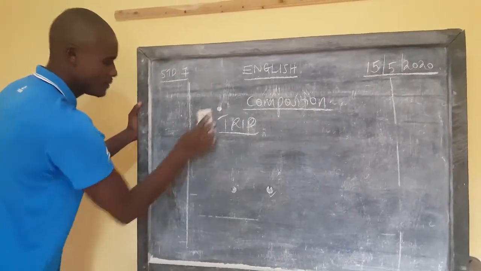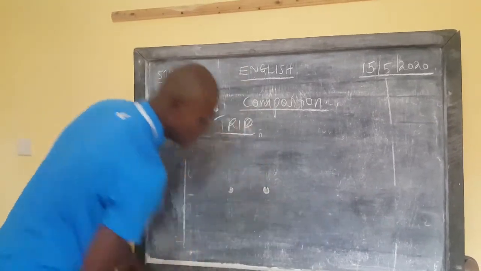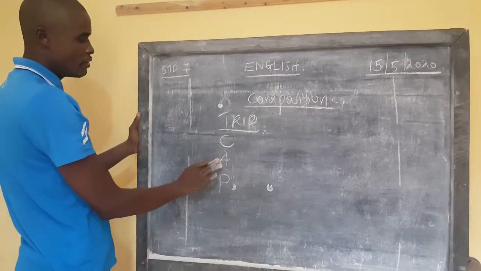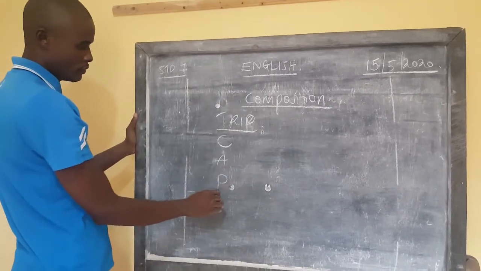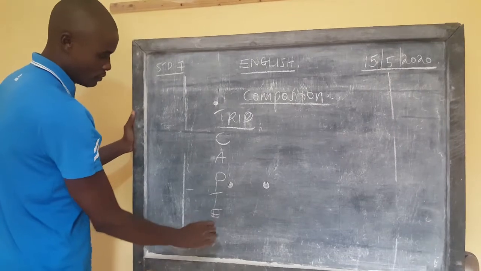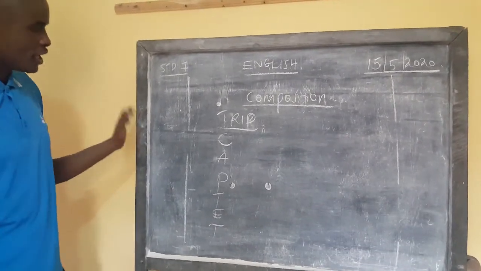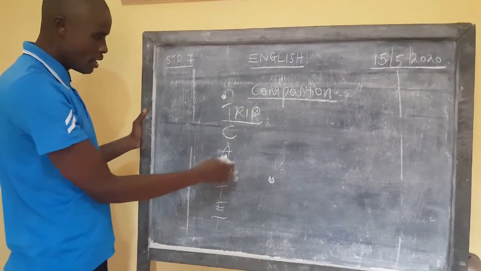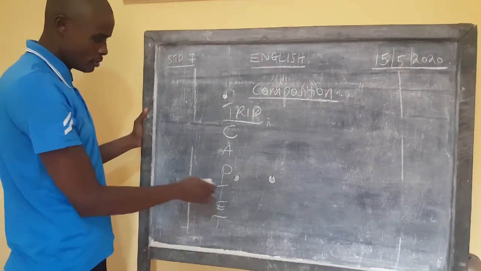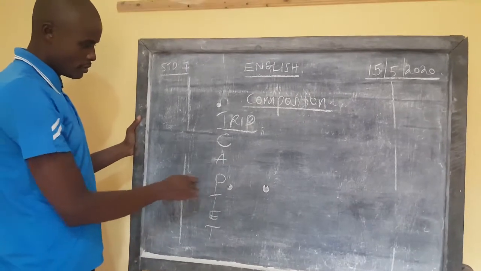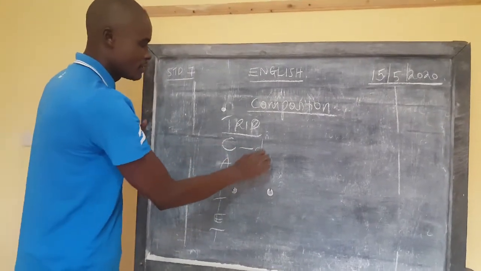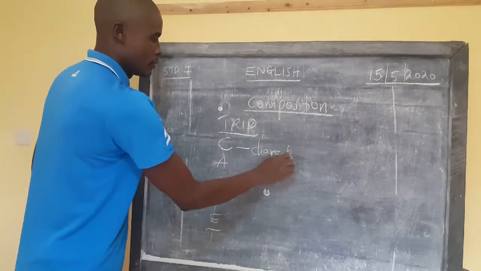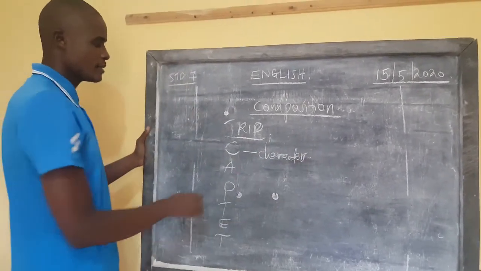So about the trip planner, let me give the last tip I wanted to give. Write this abbreviation. If you can read my simple abbreviation there, I've written CAPTET. CAPTET. Good. So CAPTET, C stands for characters.